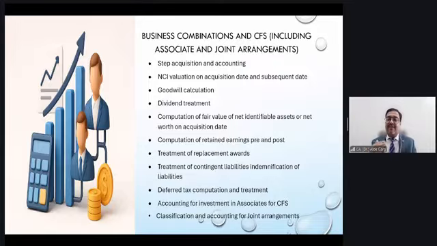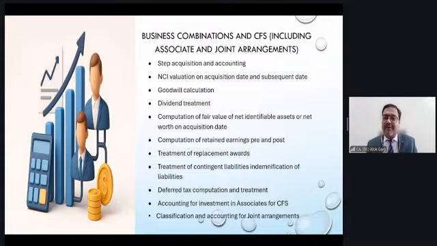And whenever there is a change in the fair value of the assets and liabilities, another animal will come into the zoo, and the name of that animal is deferred tax asset and deferred tax liability. So don't forget to compute DTA and DTL on these fair value movements. Why? Because it will also impact your goodwill and gain on bargain purchase computation. At times students make the mistake of forgetting to compute the DTA and DTL on such transactions, and their goodwill or gain on bargain purchase also becomes incorrect. So that is also important.